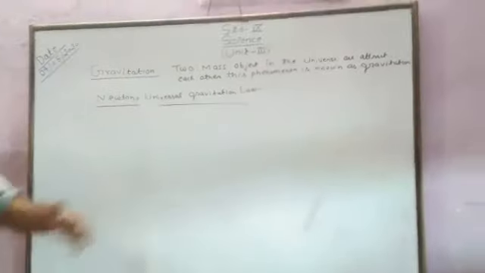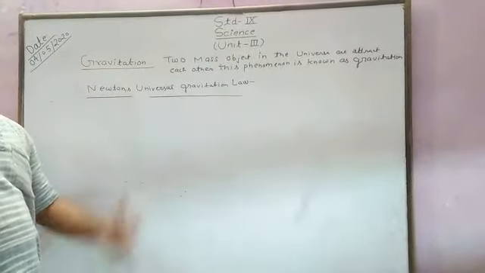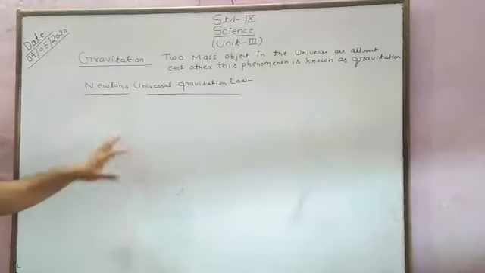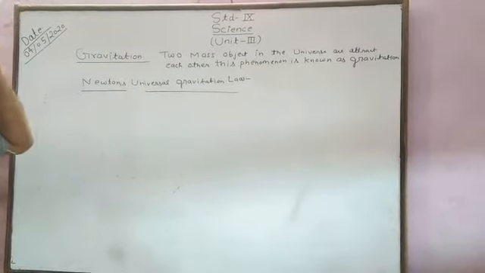This is known as Newton's universal gravitational law.